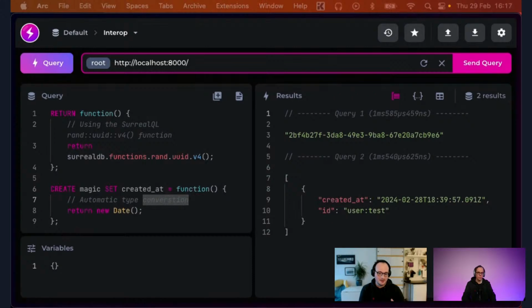Apart from that, most types can almost be straight converted. A SerialQL object will just be turned into a JavaScript object, and a JavaScript object will just be turned into a SerialQL object back. So it's rather flexible in that way. Yeah, absolutely.